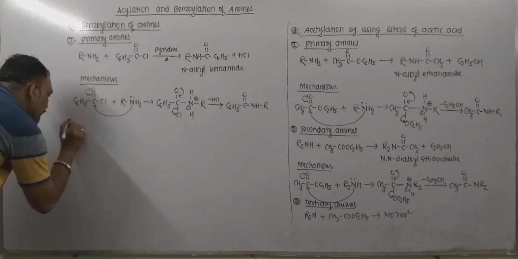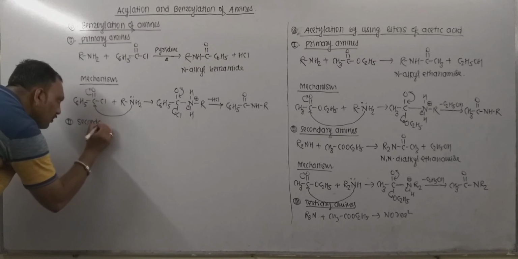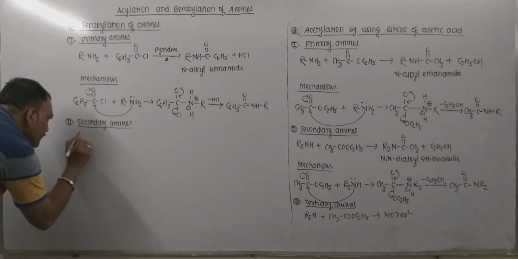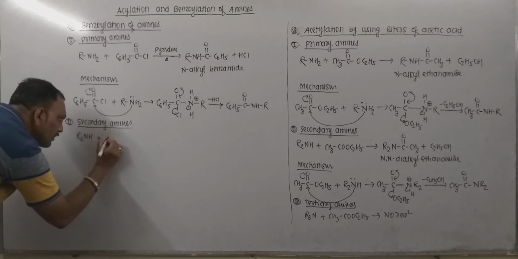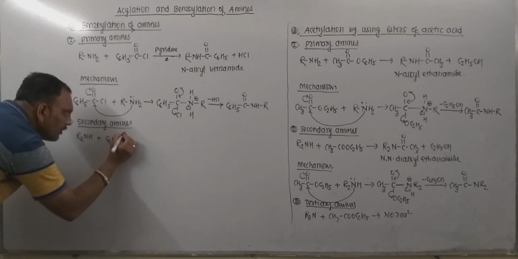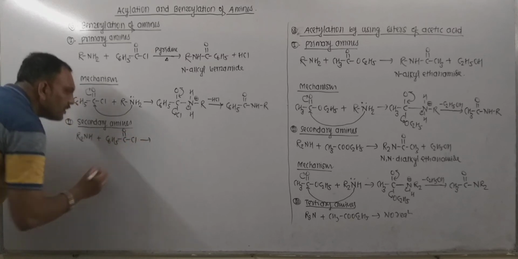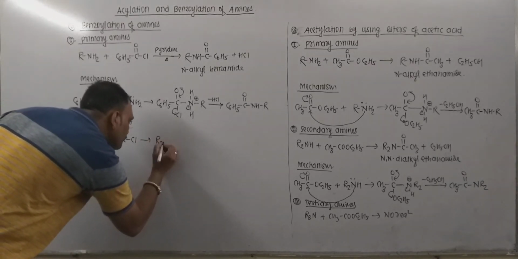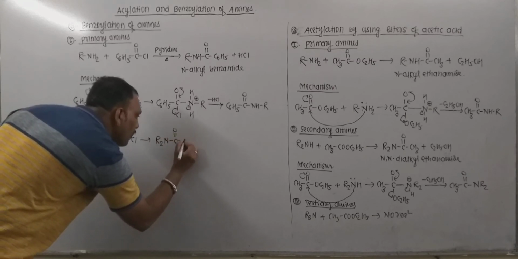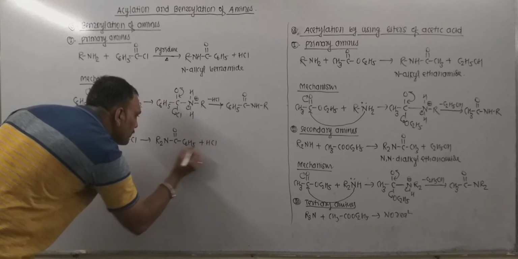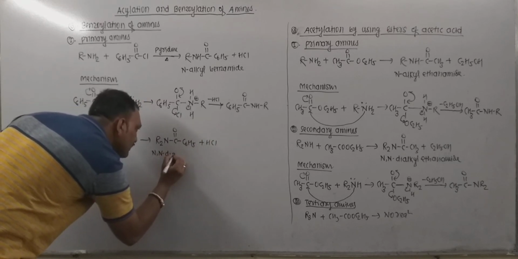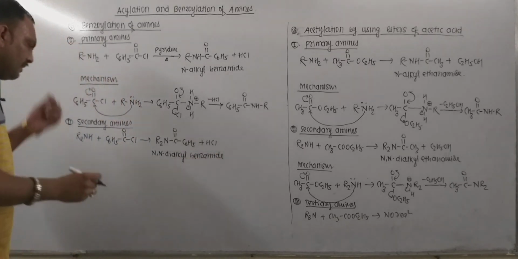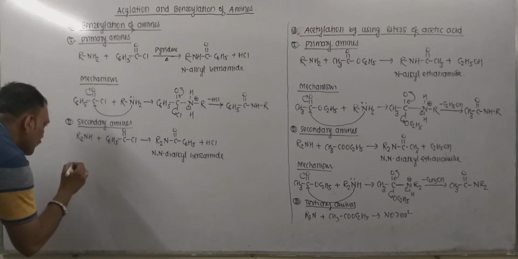Now let's see the response of secondary amine. Now secondary amines react in a similar manner. So secondary amines can be represented as R2NH. So when we treat secondary amines with benzoyl chloride, that is C6H5COCl, then hydrogen attached to the nitrogen will get replaced by benzoyl group, and that leads to the formation of this product with the departure of HCl. So this is N-dialkyl benzamide. Now the mechanism is a very important thing to be discussed right here.